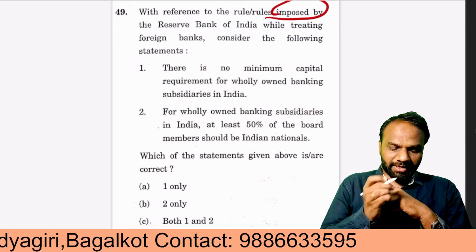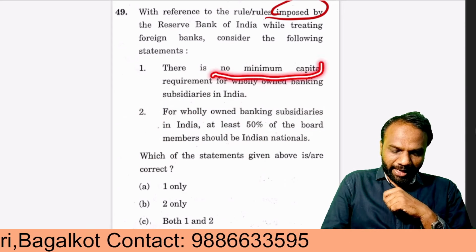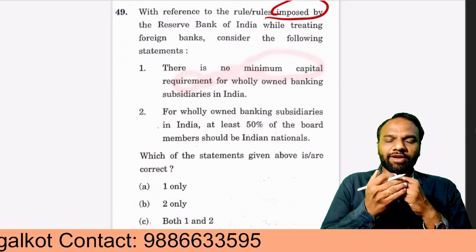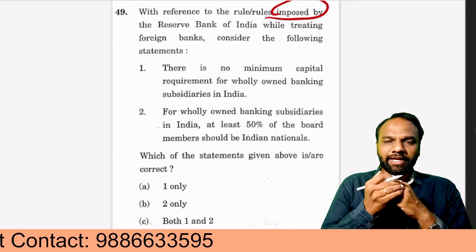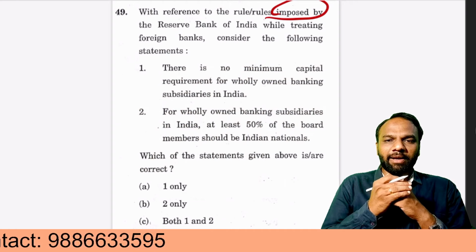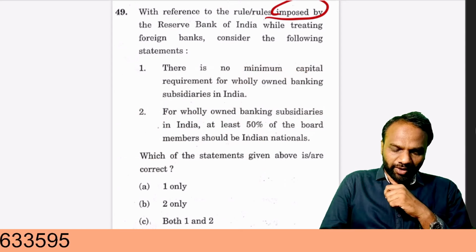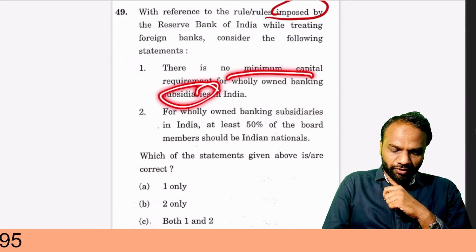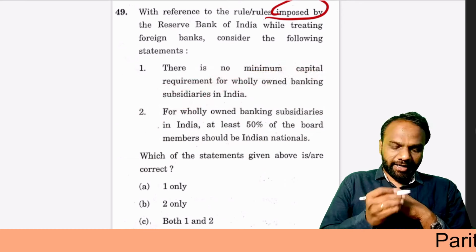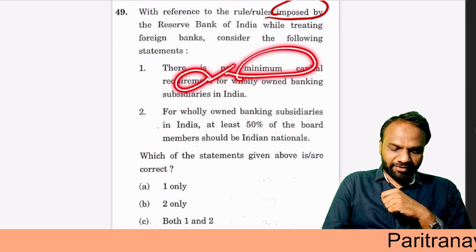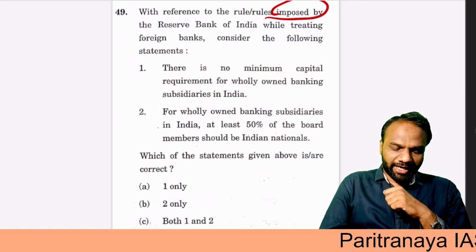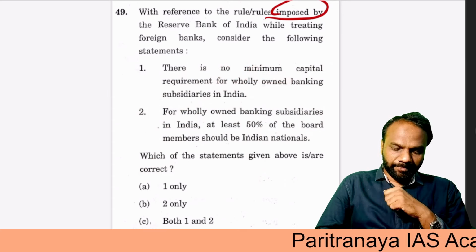But here they are saying there is no minimum capital requirement. False. When a foreign bank wants to start a bank in India, there is a minimum capital requirement which they have to satisfy. Hence the first statement is wrong. Here we understood what a subsidiary is, what a wholly owned subsidiary is, and that there is some minimum capital requirement as well. Hence statement number 1 is false.